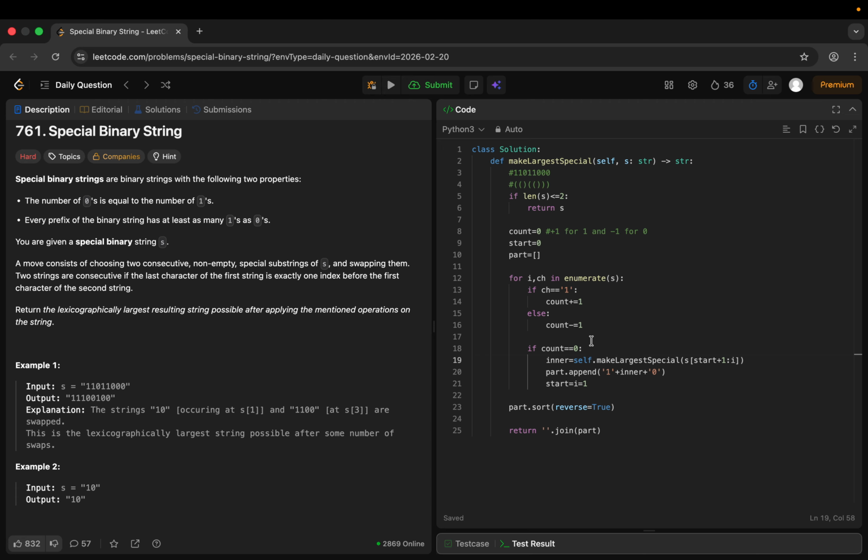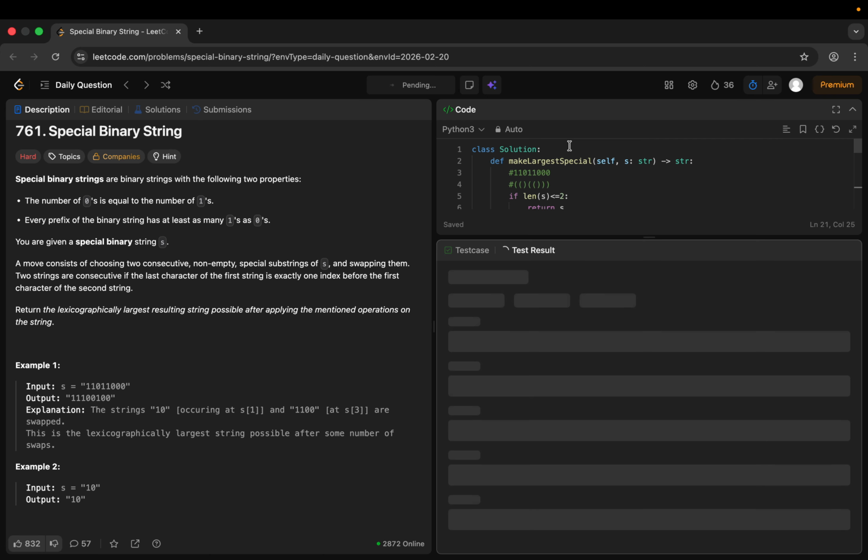When the count becomes 0, we call inner equal to the same function on s from start plus 1 till i, and then we append. Oh god, in place of plus we have put an equal to. Start is equal to i plus 1, and then parts dot sort reverse equal to True. Now it should work.